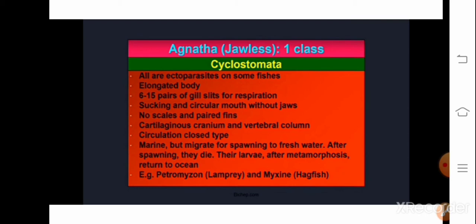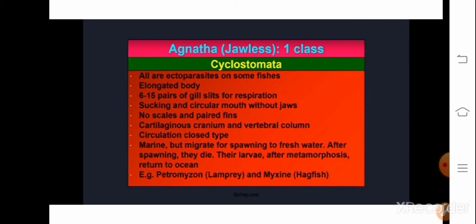Their larva after metamorphosis, meaning changes in the body of the larva until it becomes an adult, later returns to the ocean. Examples for Cyclostomata are Petromyzon and Myxine. Petromyzon is also called lamprey, and Myxine is also called hagfish.